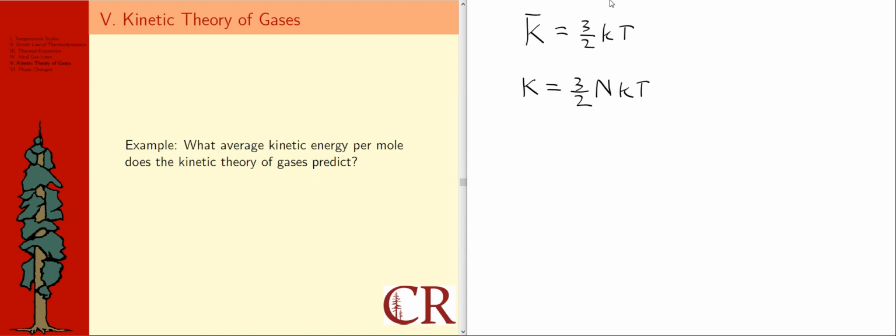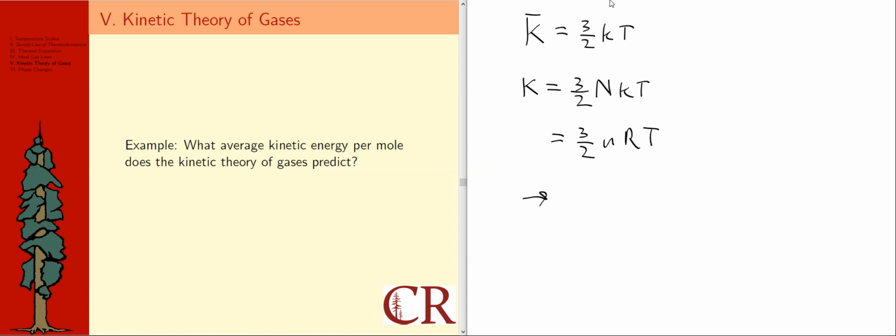But I'm being asked here for an expression for the average kinetic energy per mole. What we just saw in the last example is that there's a relationship between N and k and n and R. In other words, I think the total kinetic energy in a system of molecules with a number of molecules capital N, if I re-express that as a number of moles lowercase n, then I think I can just make this substitution. In other words, replace NkT with nRT. And then if I want to know what the average kinetic energy per mole is, I'm just going to set n equal to 1.